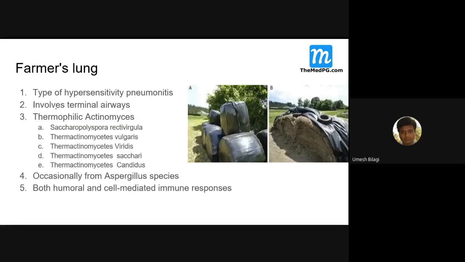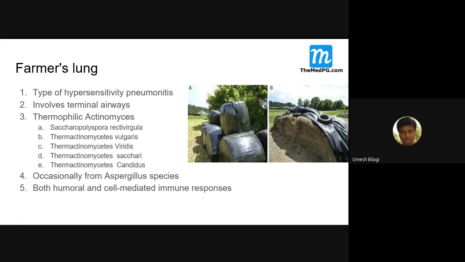I'll come to the next slide. Now, farmer's lung. This is a picture to make you remember what farmer's lung is, because of mold, hay, and all that. It is a type of hypersensitivity pneumonitis involving terminal airways.